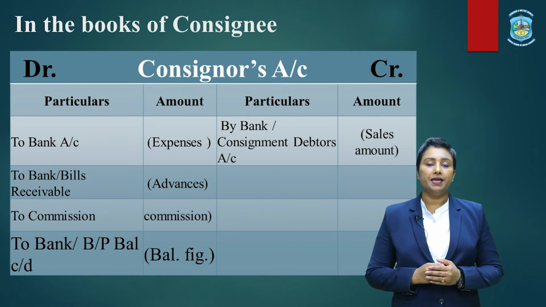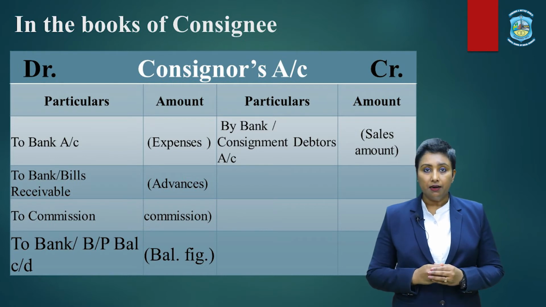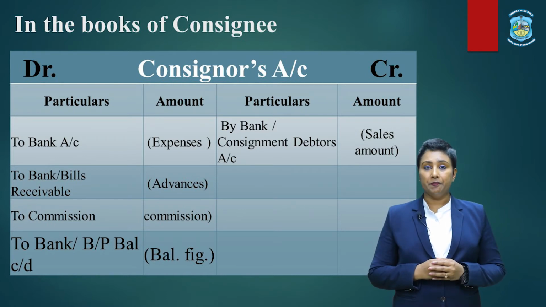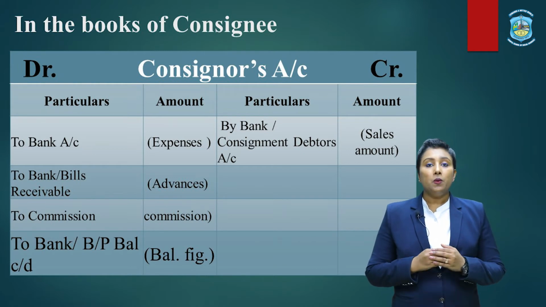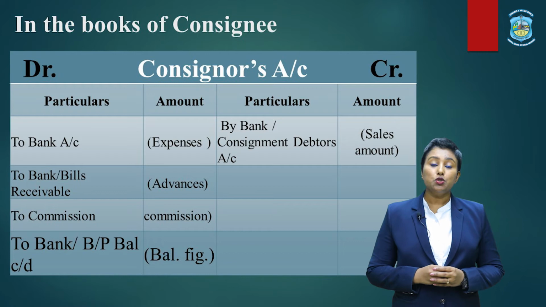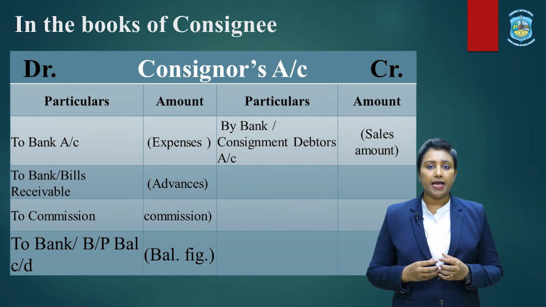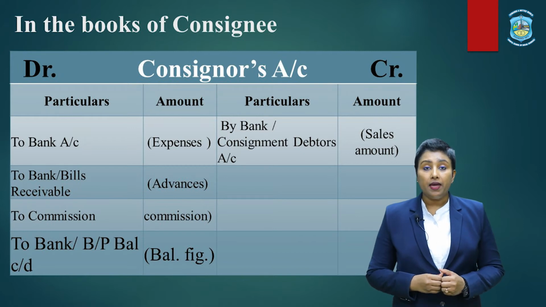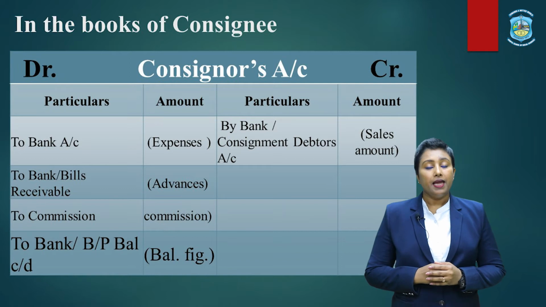Now, in the debit side of the consignor's account, the consignee is going to record all the expenses which he has incurred on behalf of the consignor. Therefore, all the expenses incurred by the consignee will be recorded in the debit side as to bank, because it is going to reduce the bank balance or the cash balance of the consignee, whereas this amount of expenses are to be borne by the consignor, hence debited to the consignor's account.